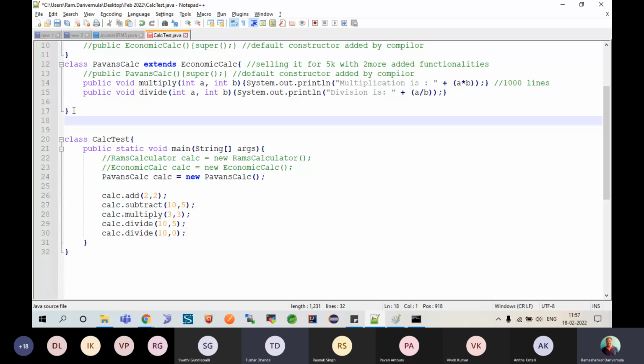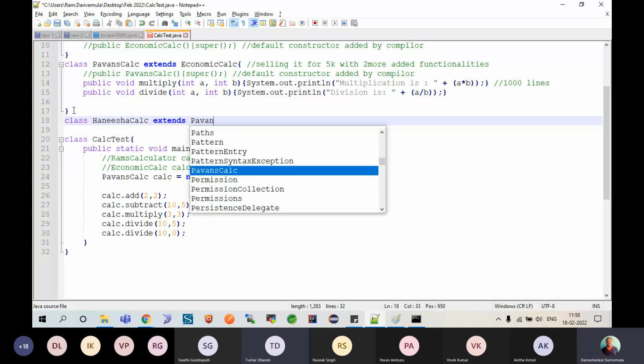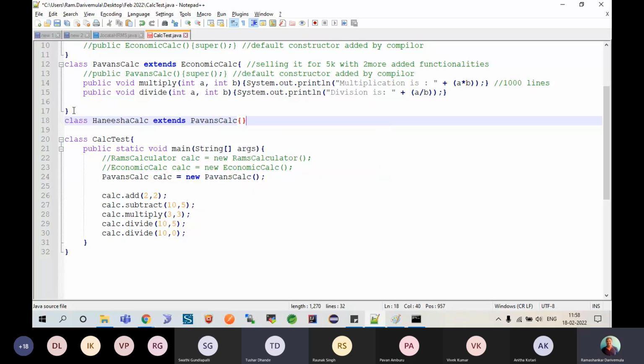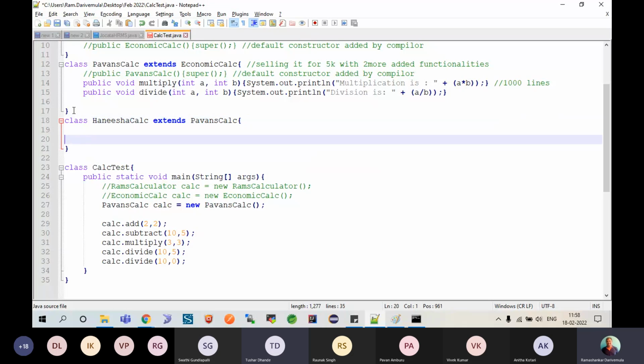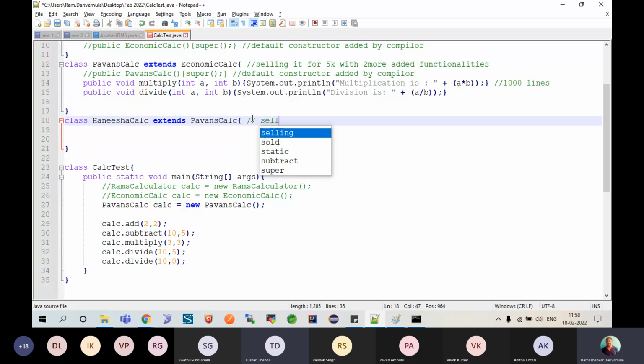She writes the class HanishaCalc extends PavanCalc, and provides a fix. After fixing it, she also started selling it for the same 5K price for competition.